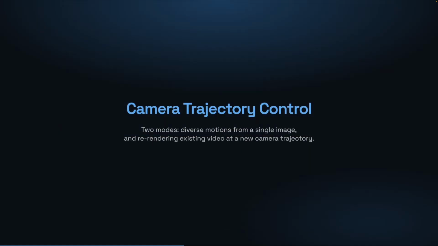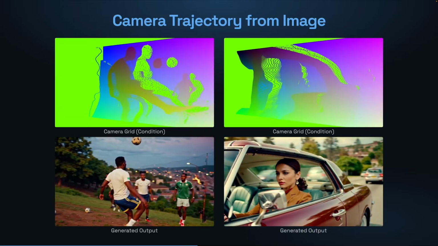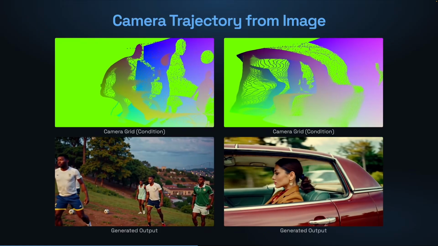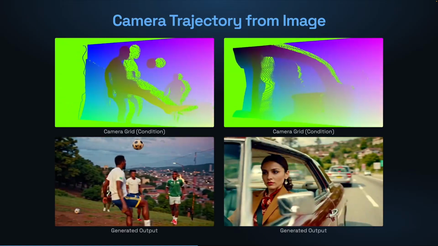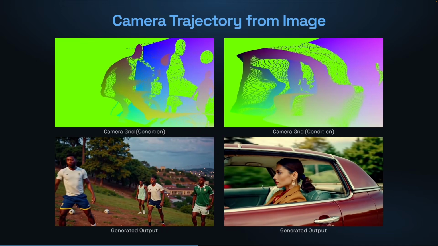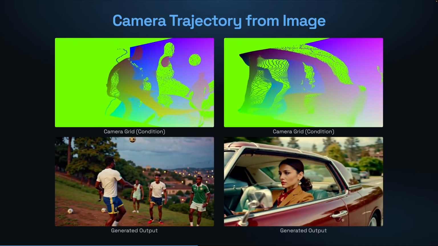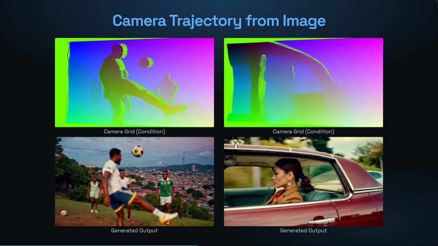We support two camera control modes, generating diverse motions from a single image and re-rendering an existing video at a new camera trajectory. We control both camera extrinsics and intrinsics. From a single image, we generate video with a specified camera motion. The desired trajectory is encoded as a warped grid on the reference canvas, and the model animates the scene accordingly.